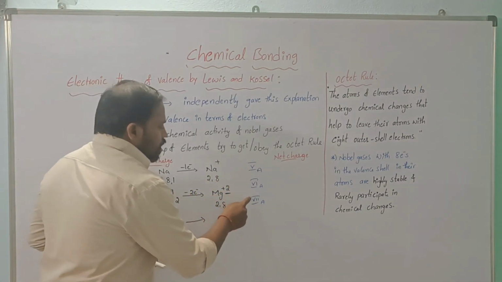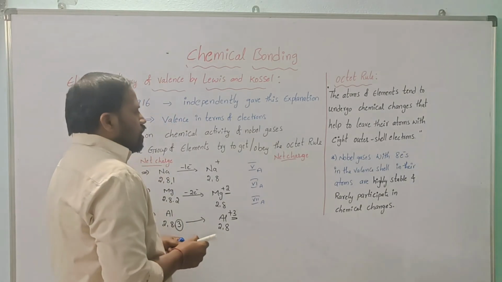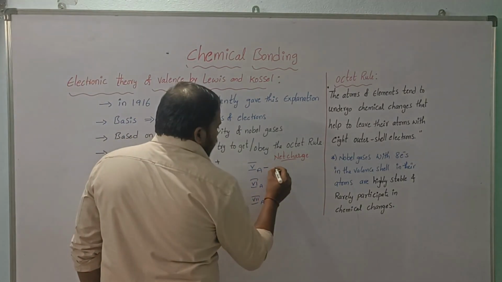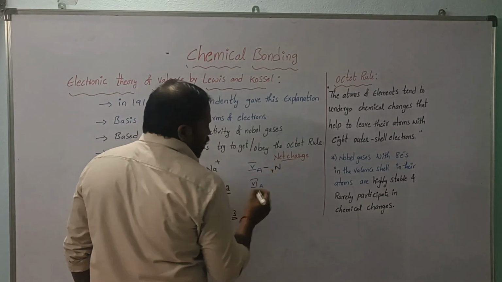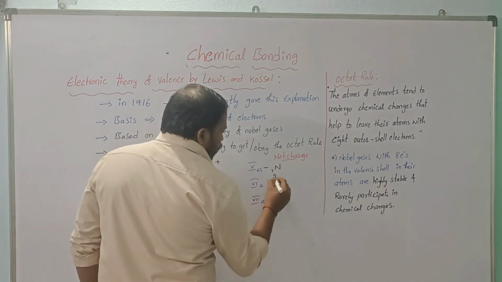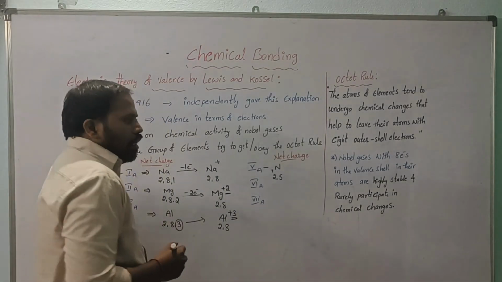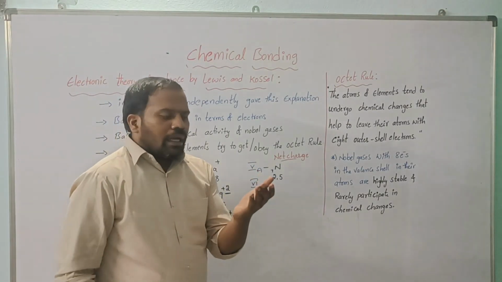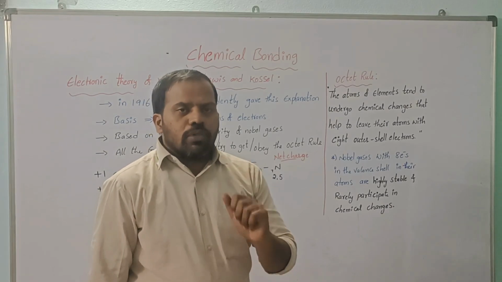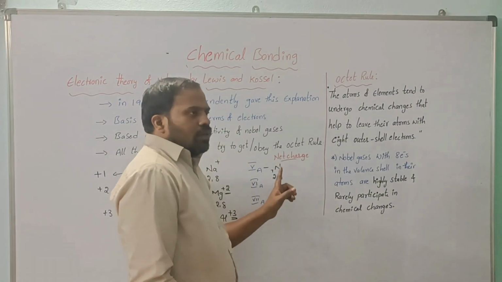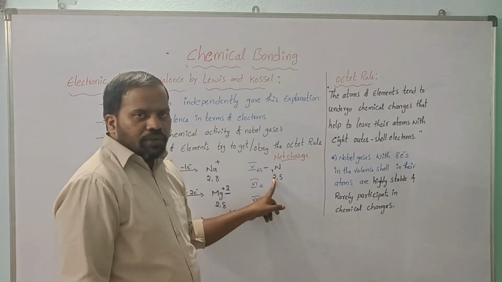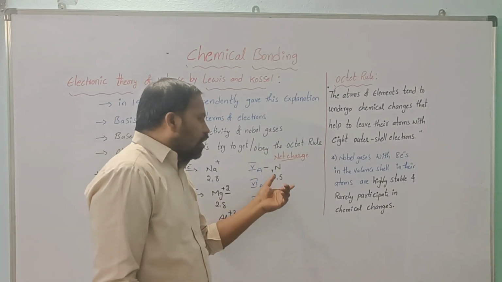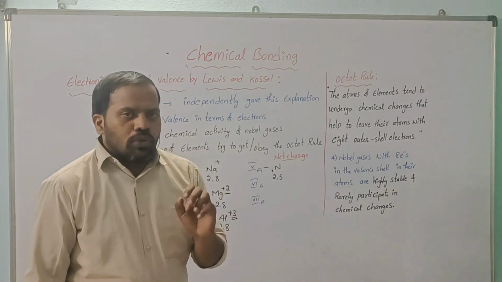Coming to the fifth, sixth, and seventh groups. For the fifth group, take nitrogen. Its atomic number is 7, and its configuration is 2, 5. So it has 5 electrons. When it attains stability, there are 2 chances. If it loses the 5 electrons, it attains the doublet configuration. If it gains the 3 electrons, it gets the octet configuration, near to neon.